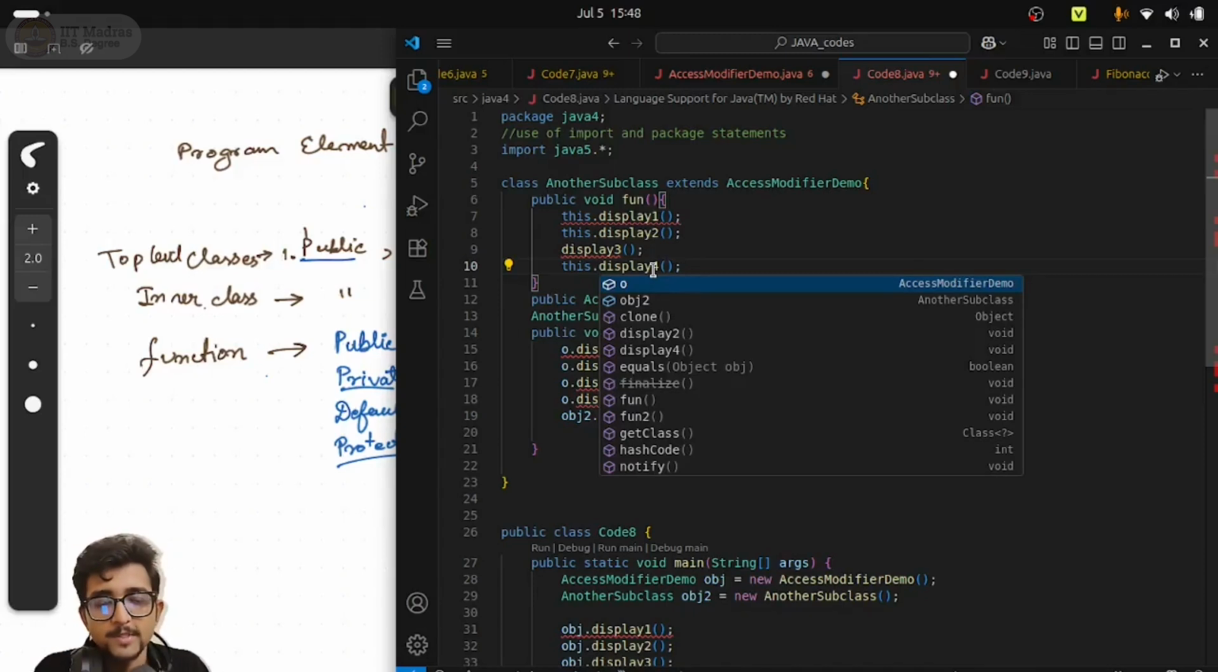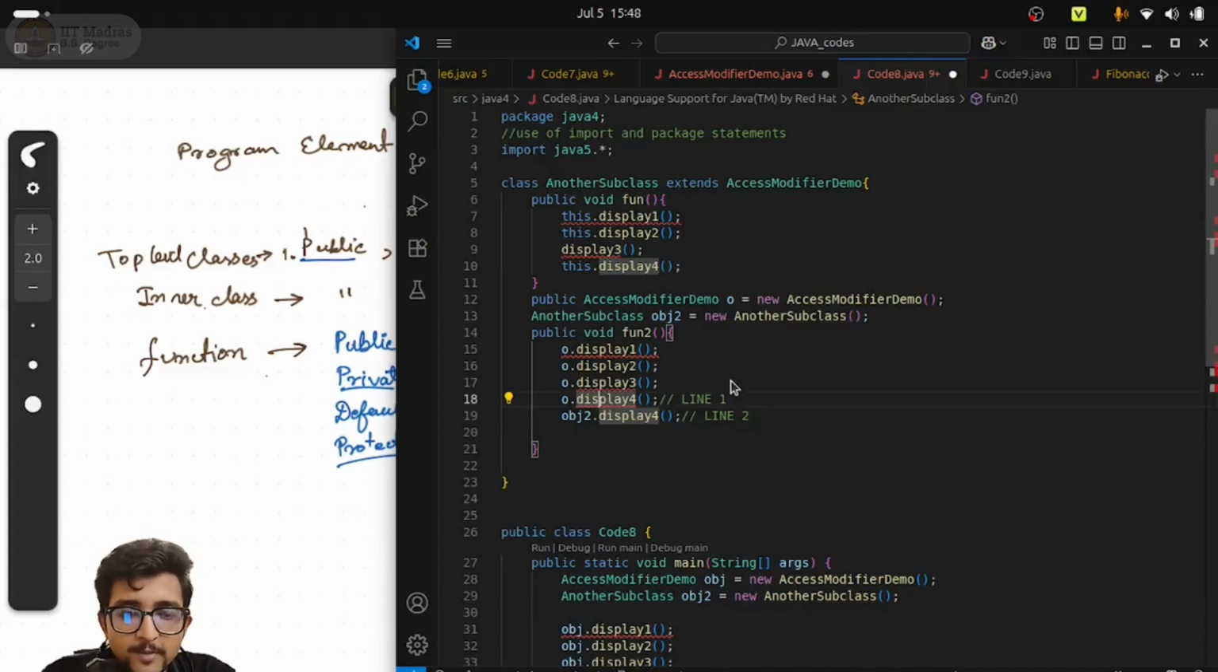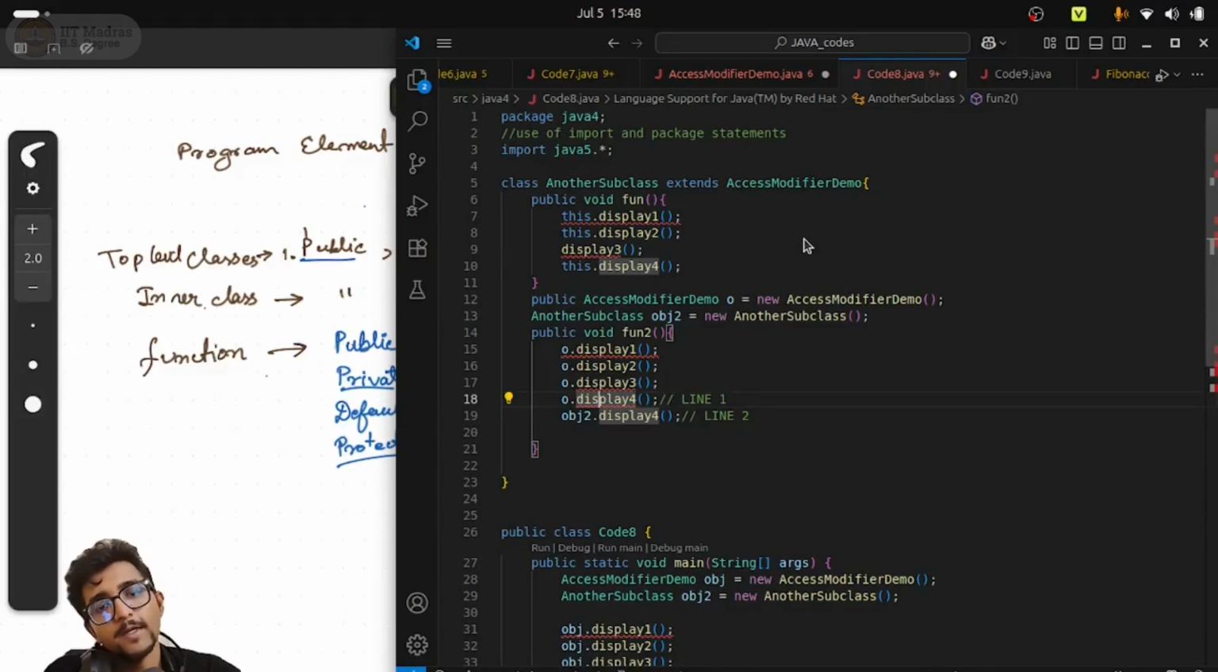It's another subclass object. So therefore, this dot display is perfectly working. Here, obj2 dot display is perfectly working because obj2 is again an object of the subclass. But o dot display, the parent dot display, is not working, right? Because of the rule of the protected modifier: if you are accessing the protected method inside the subclass, then it should be accessed by instances of the subclass only and not the superclass instances. So basically, we have understood all the rules of access.